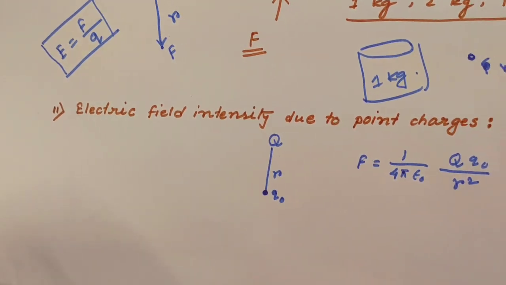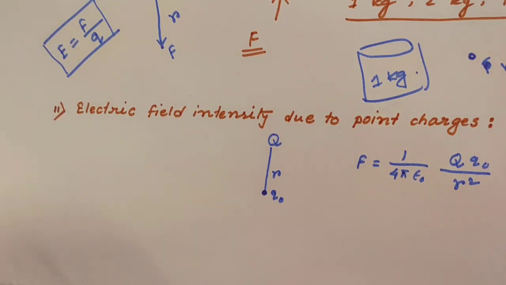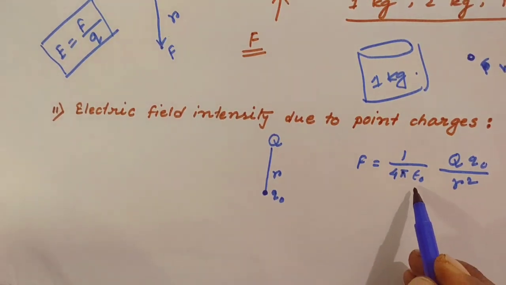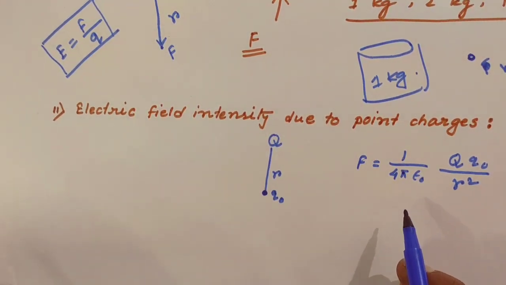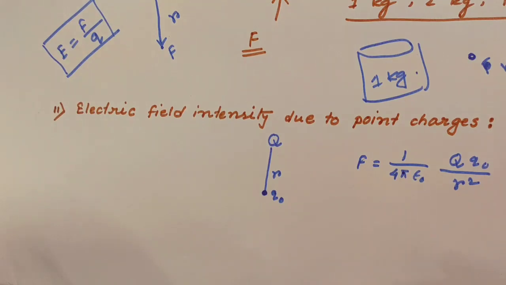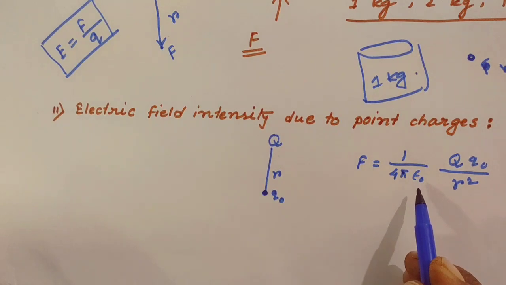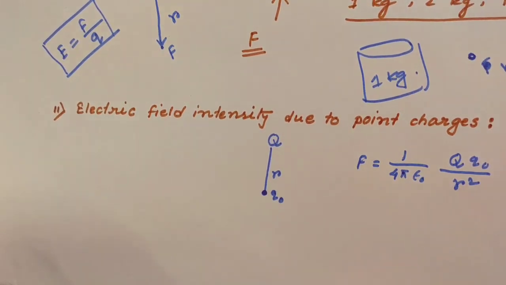Here epsilon naught is called the permittivity of free space. However, this permittivity will change for different media. So for simplicity we are assuming the charge is in free space.